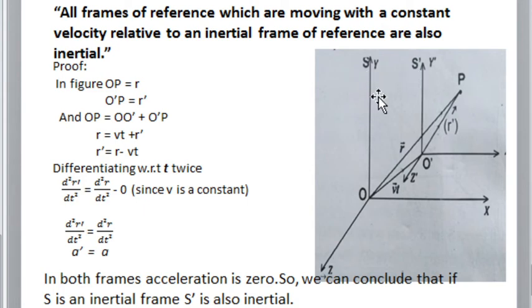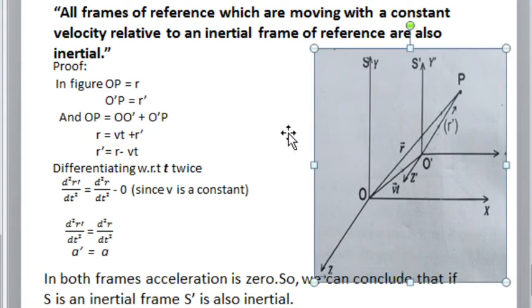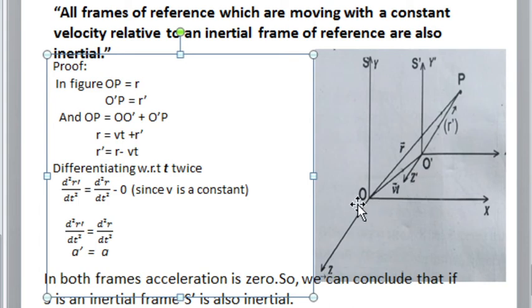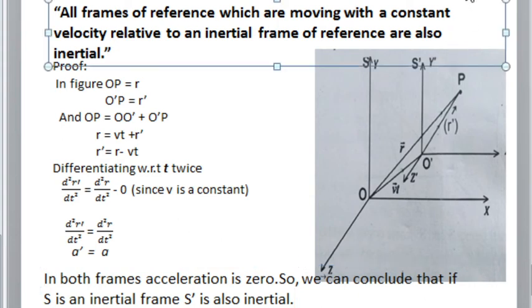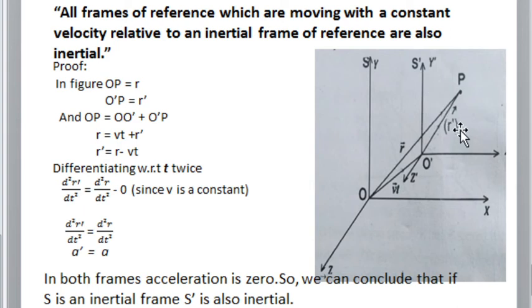Its origin is represented as O. And the second frame is represented by S dash, and its axes are x dash, y dash, and z dash. The origin of S frame is O. The origin of S dash frame is O dash. We can see that the origins of these two frames are connected using a single line.